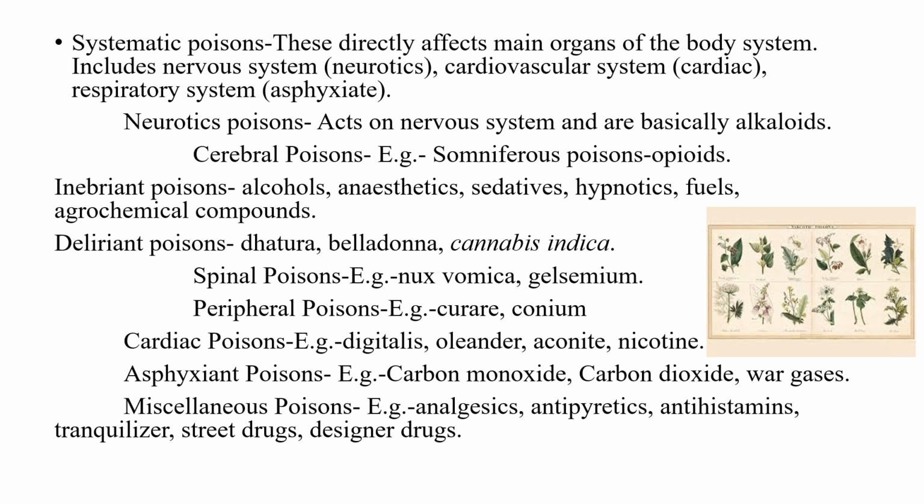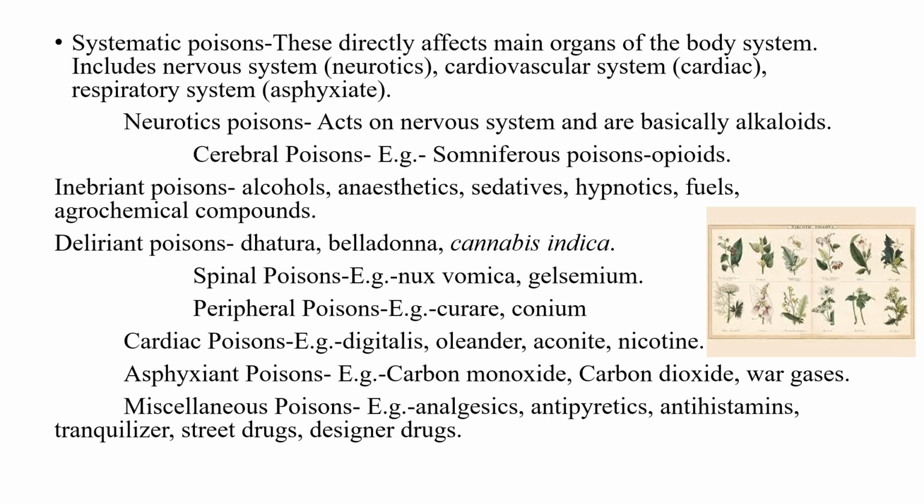Now, the last one of this, the miscellaneous poisons. There are various types of poisons included in the miscellaneous. Their origins are different. Miscellaneous types are of plant, metallic, and animal origin. This includes analgesics, antipyretics, antihistamines, tranquilizers, street drugs, designer drugs.